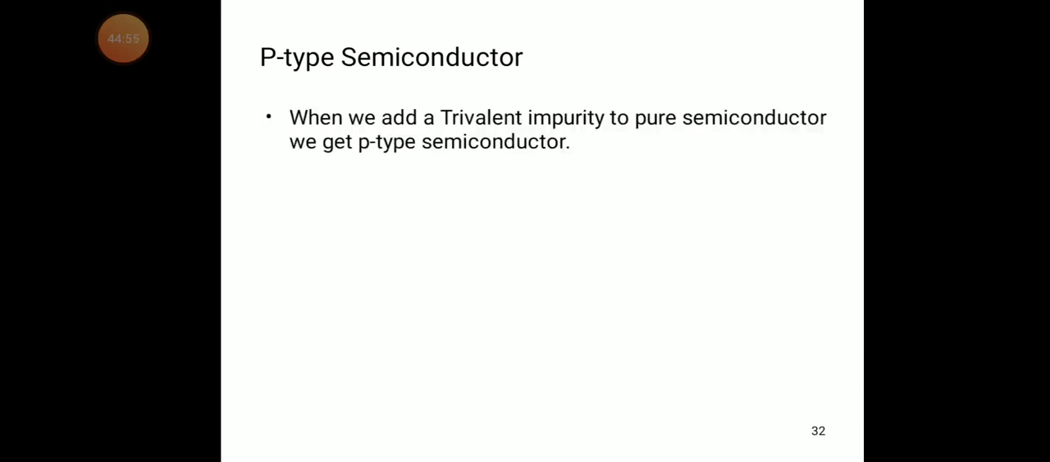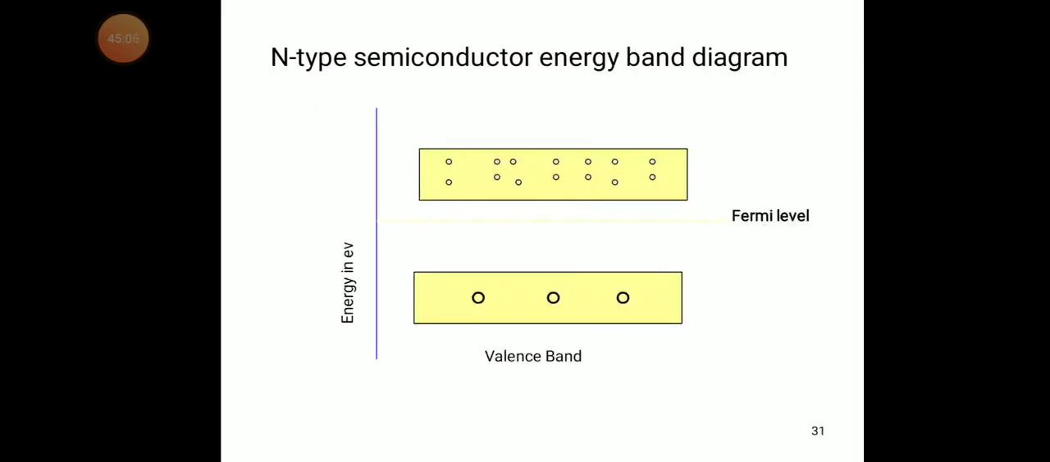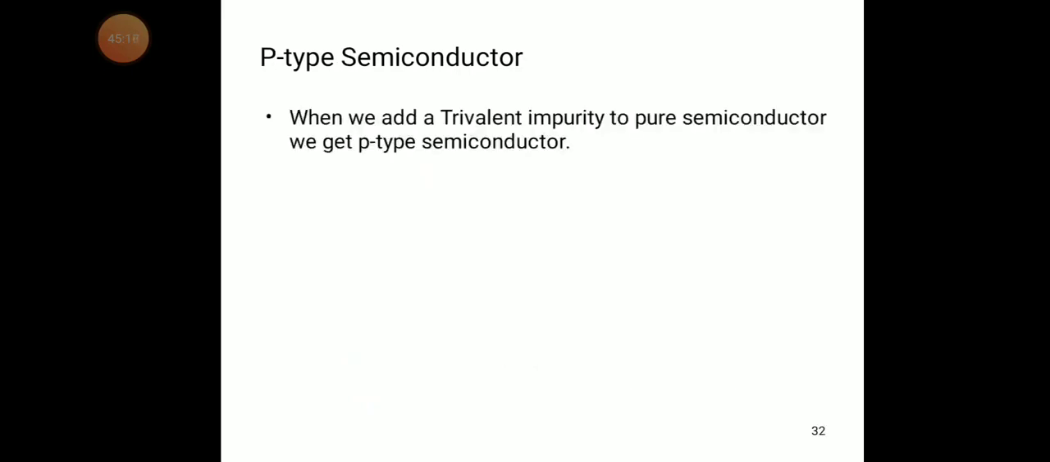When we add pentavalent impurities, an N-type semiconductor is formed. We will discuss this in detail in the next class. Now coming to the P-type semiconductor, when we add a trivalent impurity to a pure semiconductor, we get the P-type semiconductor. You can see gallium added to pure silicon. If you add this, we get the P-type semiconductor.